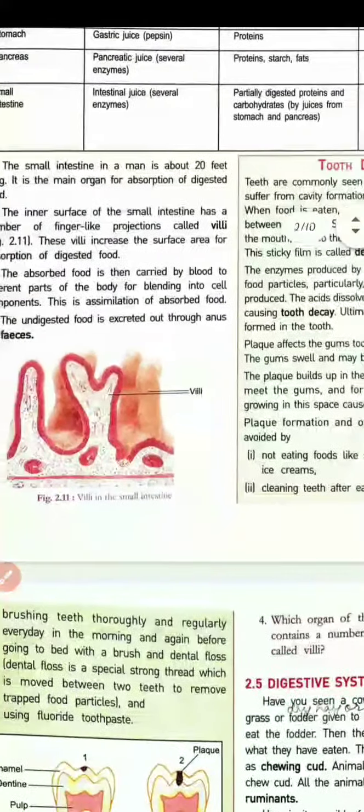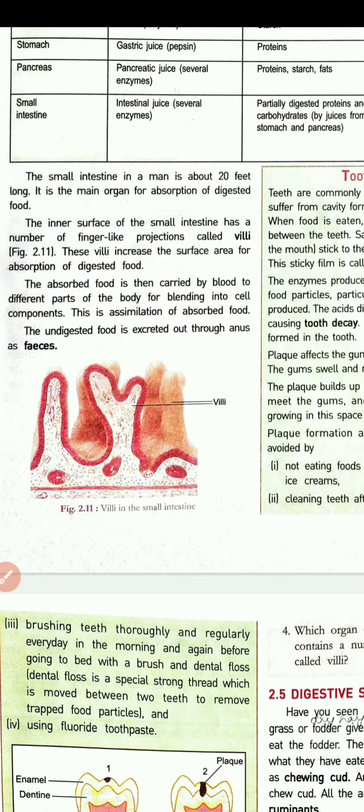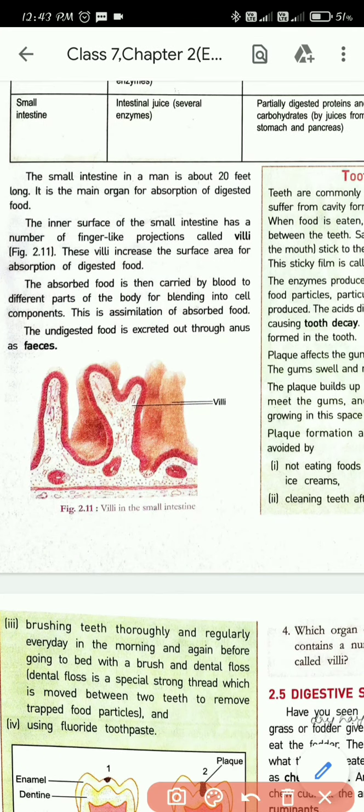Now, the small intestine in a man is about 20 feet long. It is the main organ for absorption of digested food. As I have already said, the small intestine plays a large role in absorption, and it's very long, about 20 feet, or 6 to 7.6 meters long. The inner surface of the small intestine has a number of finger-like projections called villi. Underline this line till villi. This I have explained in the previous class.